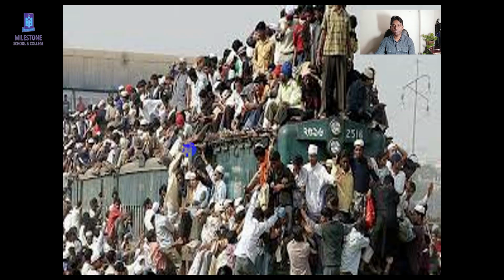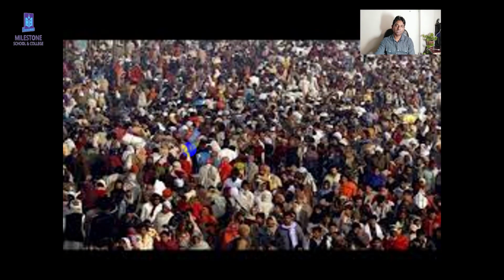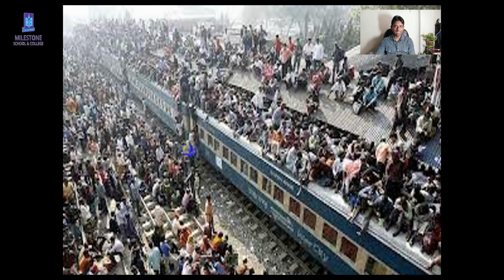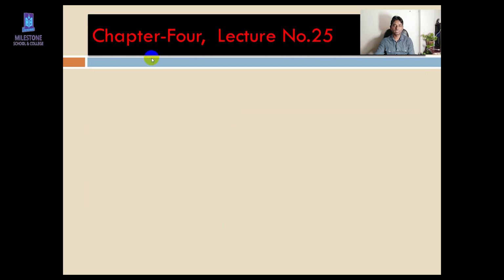Okay, I'm showing you some pictures. You have to say what our topic will be. In the first and second pictures, lots of people are gathering, and in the third one you can see a train and lots of people getting on the train. Okay, in this scenario, can you guess what our topic is today? Very good. You know the topic. I have already discussed the topic. Let's go to the next slide.